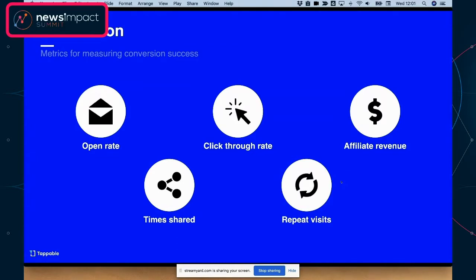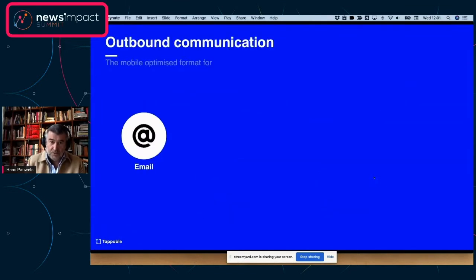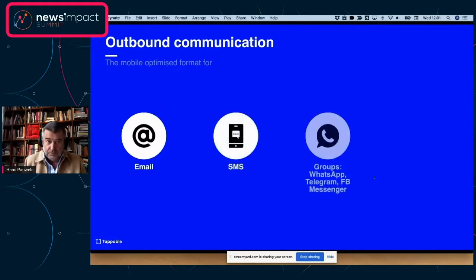So the click-through rate is going to be important here. And from the click-through rate, depending on your monetizing model, you can actually start looking at affiliate revenues. So that's what we see as the major objectives for starting to use web stories. Now, what are you going to use them for?